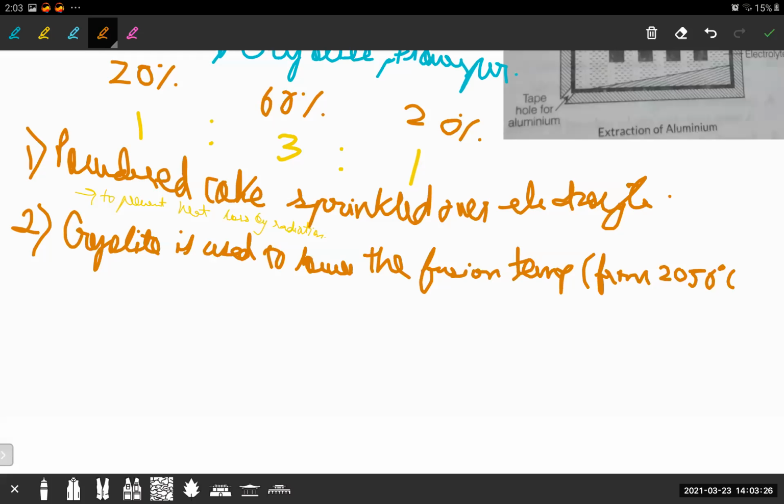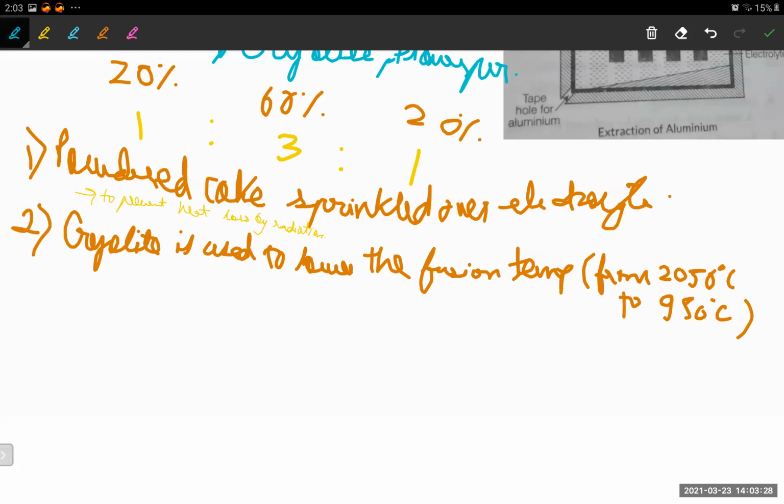The second point is that cryolite is used to lower the fusion temperature, and one more thing cryolite is used for is increasing conductivity. It is soluble and conducts electricity very nicely, because we all know that aluminum is a poor conductor of heat and electricity. So cryolite is an excellent conductor.